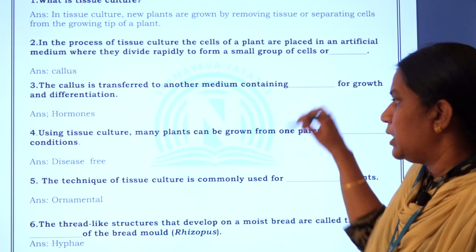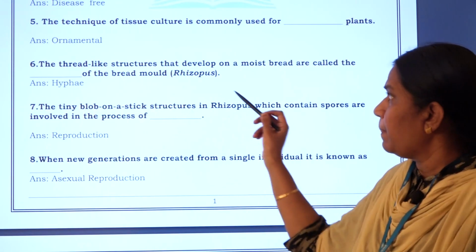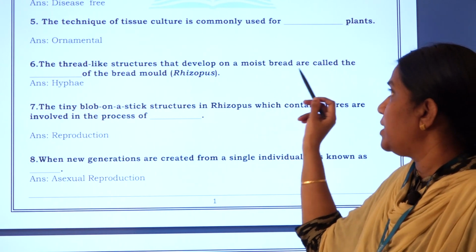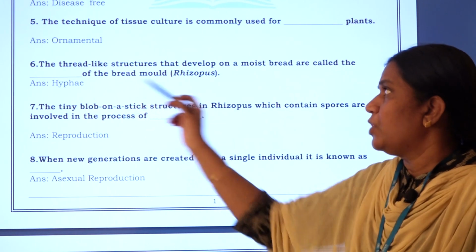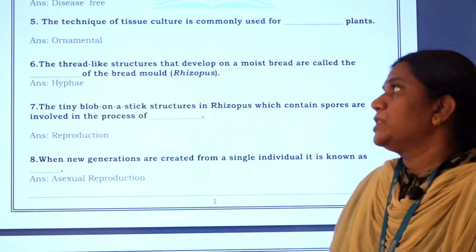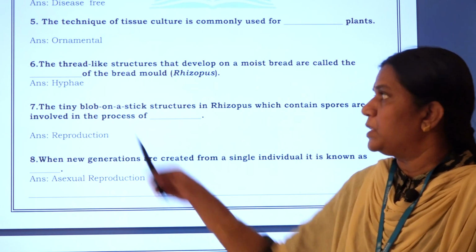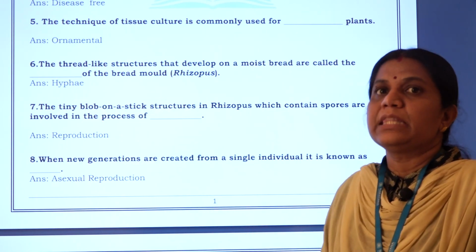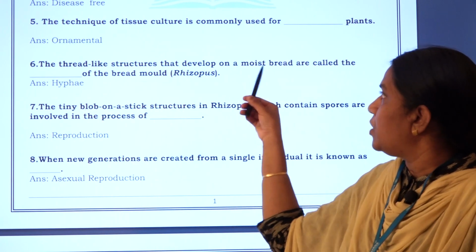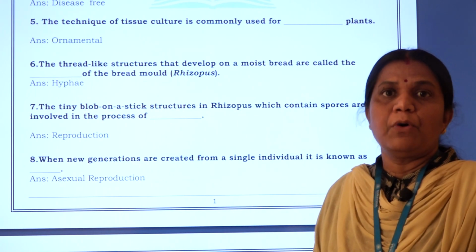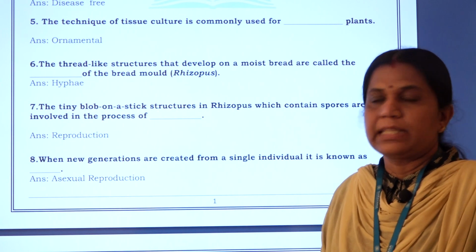Sixth question, the thread-like structures that develop on a moist bread are called the dash of the bread mold. Rhizopus, right? Bread mold is nothing but the rhizopus. Then the hyphae. The hyphae are the thread-like structures present on the moist bread. Branch-like structures are called the hyphae.